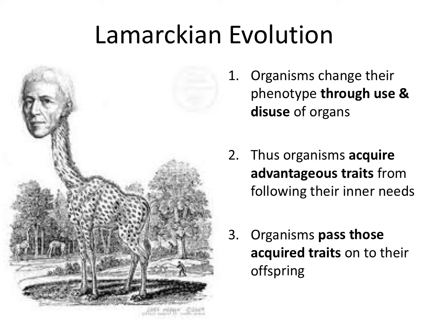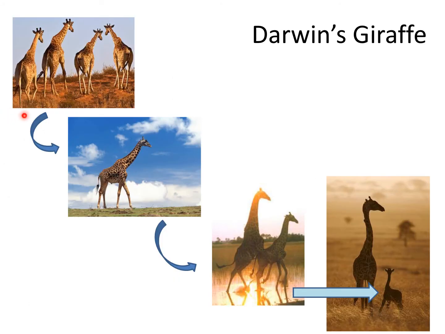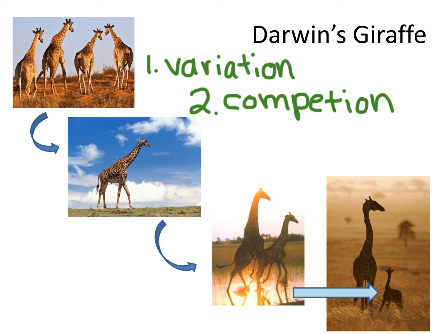Single organisms cannot adapt or evolve, and they certainly can't pass on acquired traits to their offspring. Instead, imagine a population of giraffes that have a variation in height, that are competing for the same resources. Only the fittest survive, the ones with the long necks, and after many generations of long-necked giraffes reproducing, the long neck trait starts to accumulate in the population.